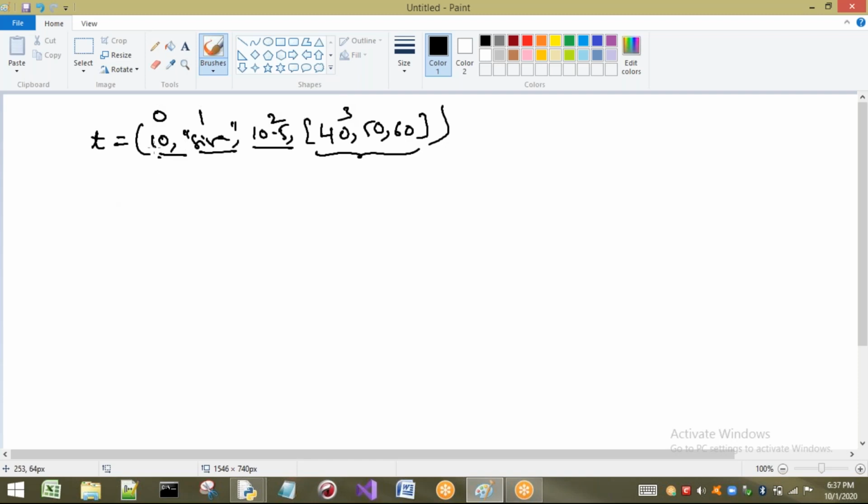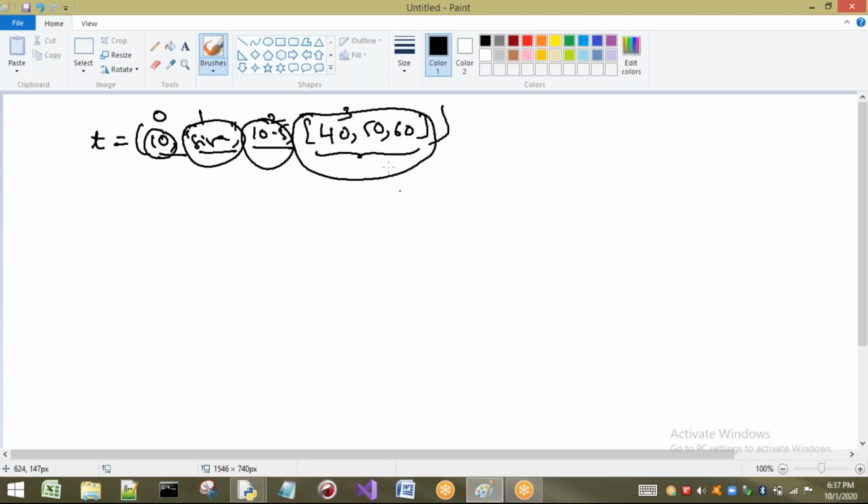If I try to change this 0, there will be a problem because 0 belongs to a tuple. So I cannot change this location. The 0th location cannot be modified. Can I change the first location? No, because it belongs to the tuple. Can I change the second location? No, because it belongs to the tuple. Can I change this entire list in the third location? No, because it belongs to the tuple.